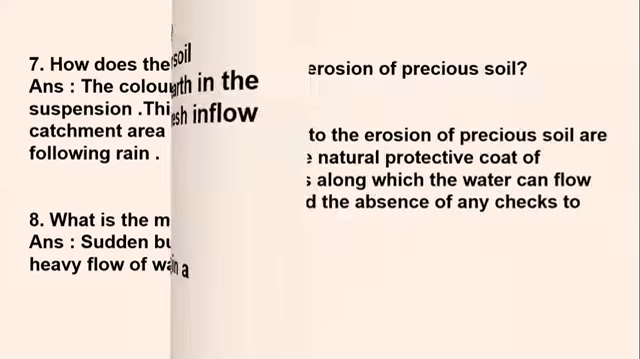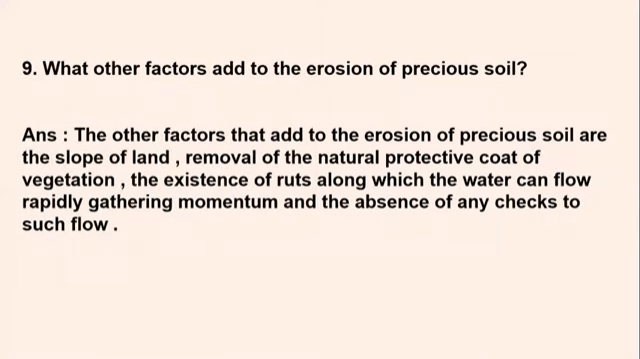Okay, let's move on to the next one. What other factors add to the erosion of precious soil? What are the other factors other than heavy rain that erode the precious soil, the nutrients of the soil? So the answer is, the other factors that add to the erosion of precious soil are the slope of the land, removal of the natural protective coat of vegetation, the existence of ruts along which the water can flow rapidly, gathering momentum, and the absence of any checks to such flow. So how does it wash away the nutrient soil?